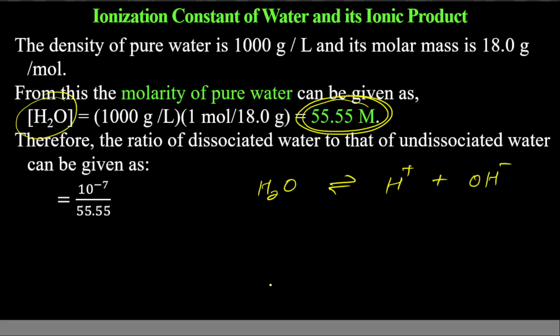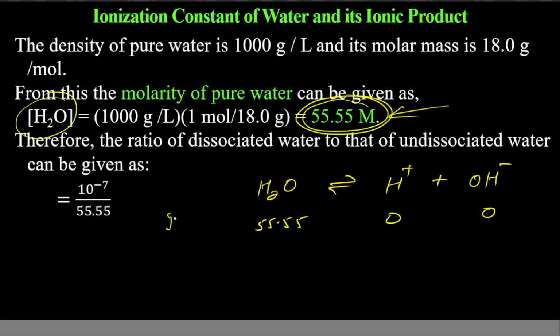Now here at equilibrium, the concentration of water is 55.55. This is 10 to the power minus 7. This is 10 to the power minus 7. Basically, initially it was 0. Try to understand. Initially it was 0 before equilibrium. So if you have just water, undissociated water, then it will be 55.55 moles per liter.